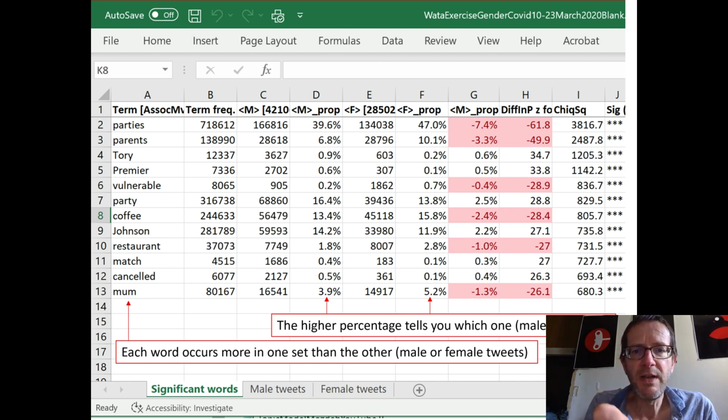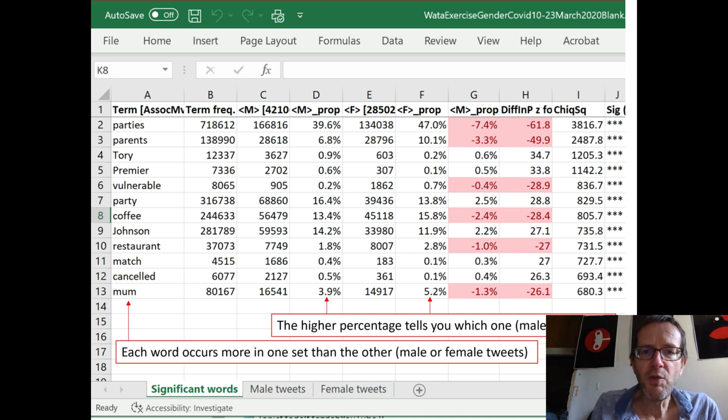If we look at the top here, the top word is parties, and that occurs in 39.6% of the male tweets and 47% of the female tweets, so it's a female associated word. And parents, 6.8% male, 10.1% female, that's a female associated word.